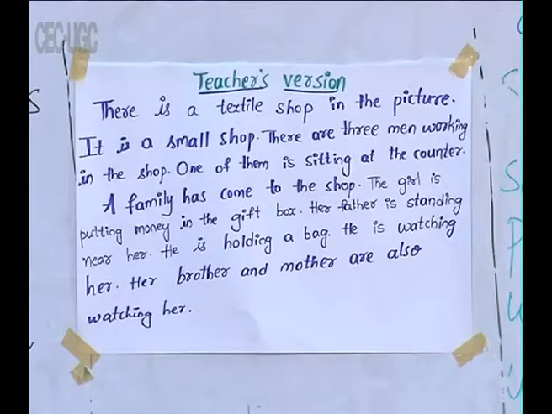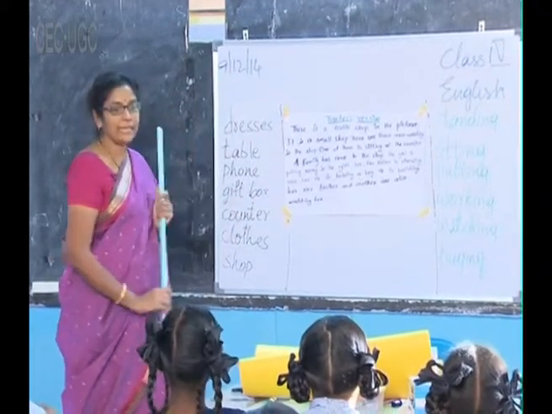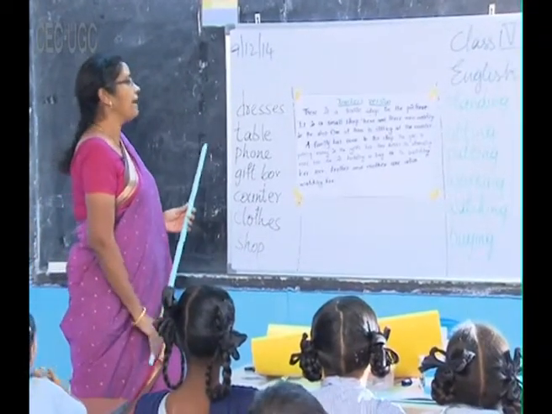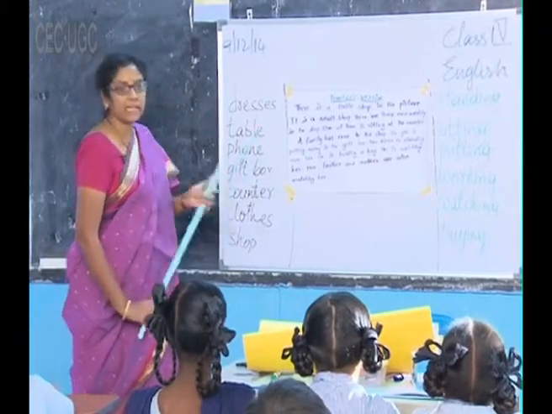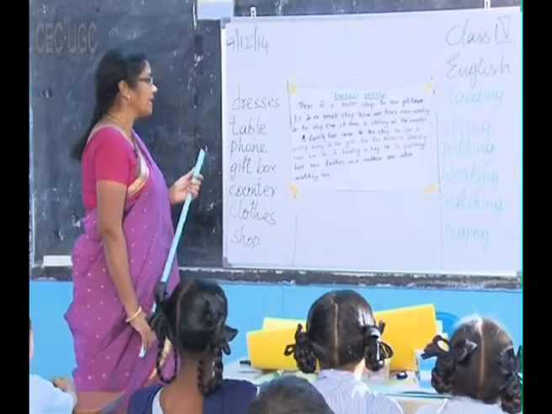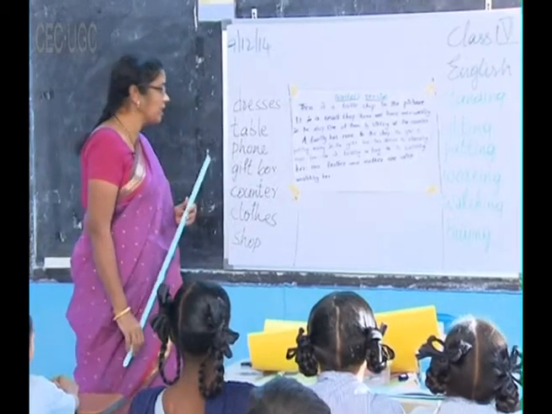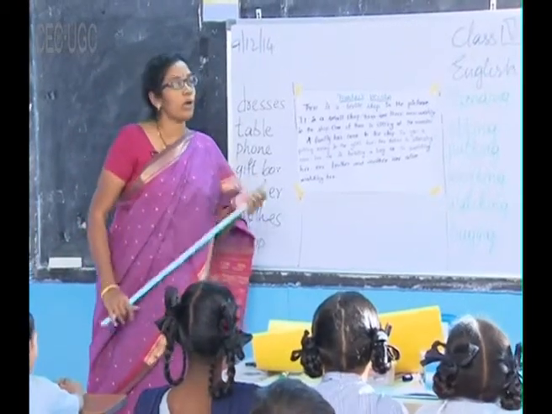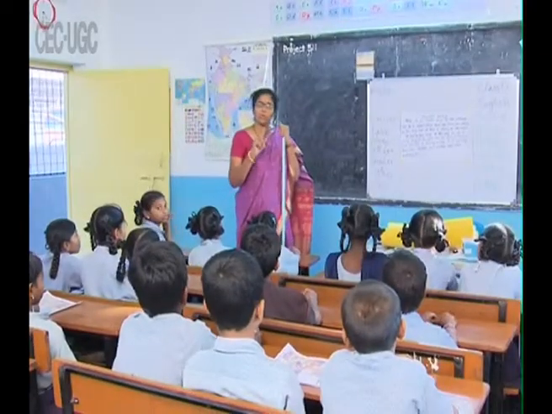There is a textile shop in the picture. It is a small shop. There are 3 men working in the shop. One of them is sitting at the counter. A family has come to the shop. The girl is putting money in the gift box. Her father is standing near her. He is holding a bag. He is watching her. Her brother and mother are also watching her. Now this is what I have written about the picture. Now do you find any ideas that you people did not cover?